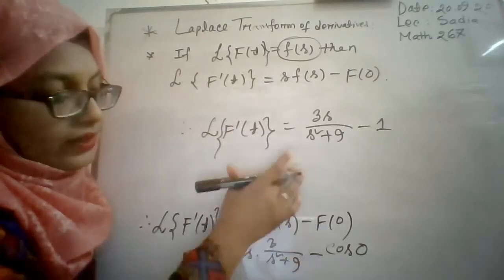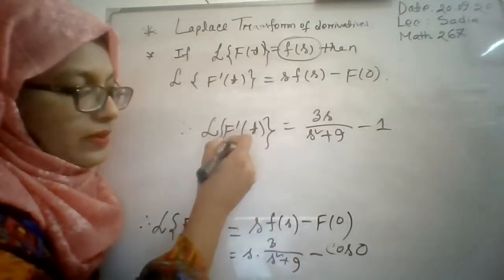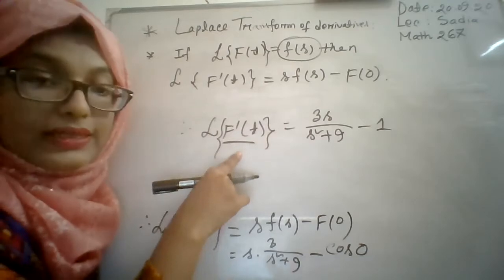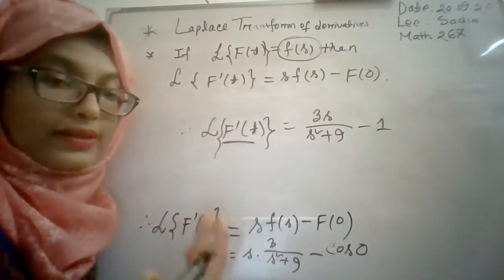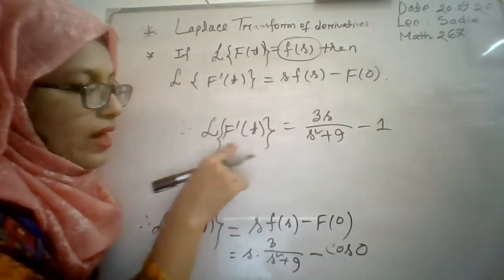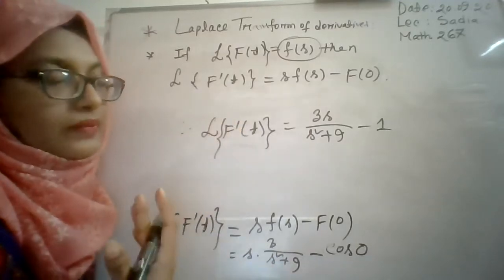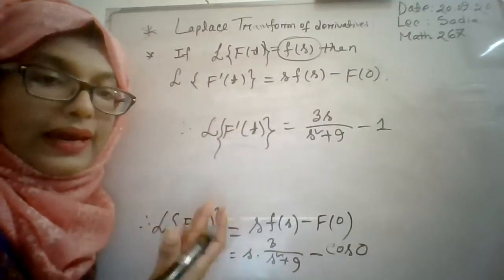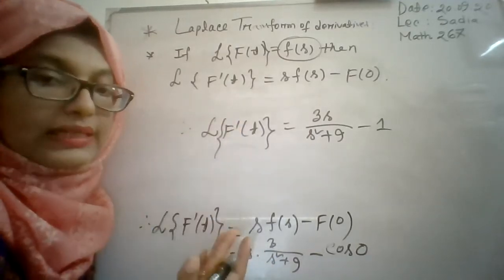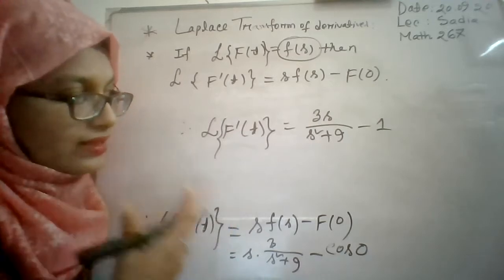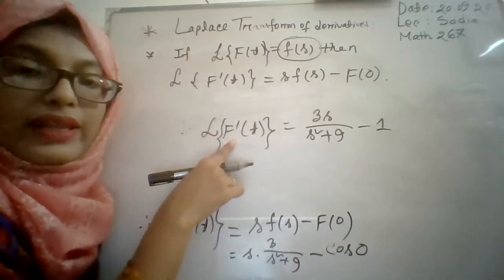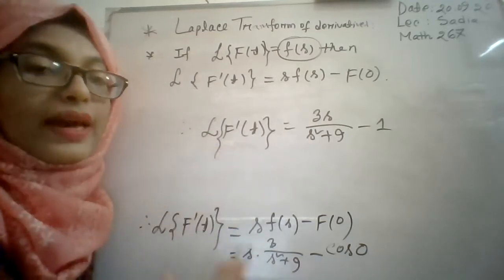Okay. So in this way, you can find the Laplace transformation of your given function, that is the differentiation of another function. If you want to use this formula for finding the Laplace transformation of any function, then the given function will have to be the differentiation of another function.